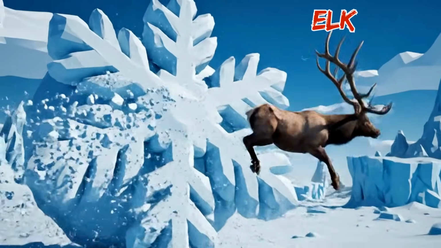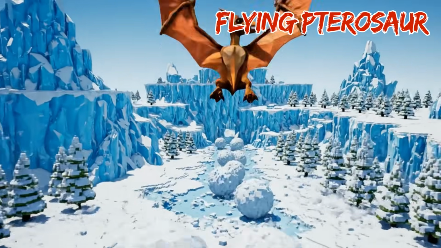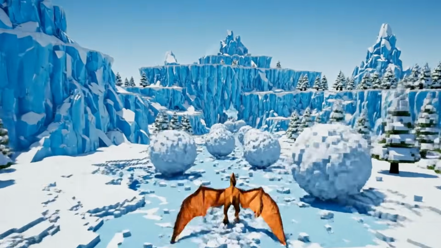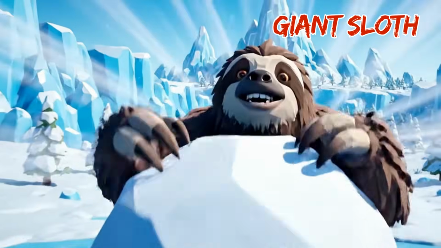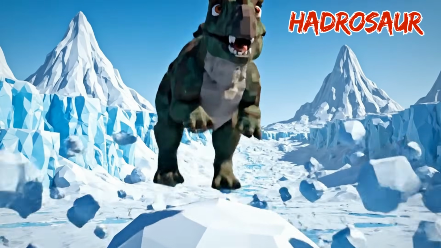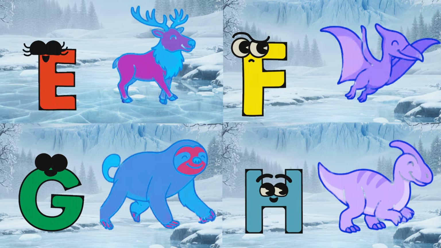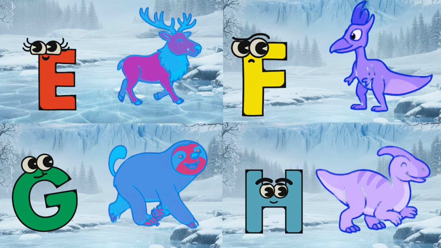E is for elk, clash, clash, clash. F is for flying pterosaur, F, pterosaur, screech, screech, screech. G is for giant sloth, G, sloth, munch, munch, munch. H is for hadrosaur, H, hadrosaur, honk, honk, honk. E, F, G, H, prehistoric safari animals.